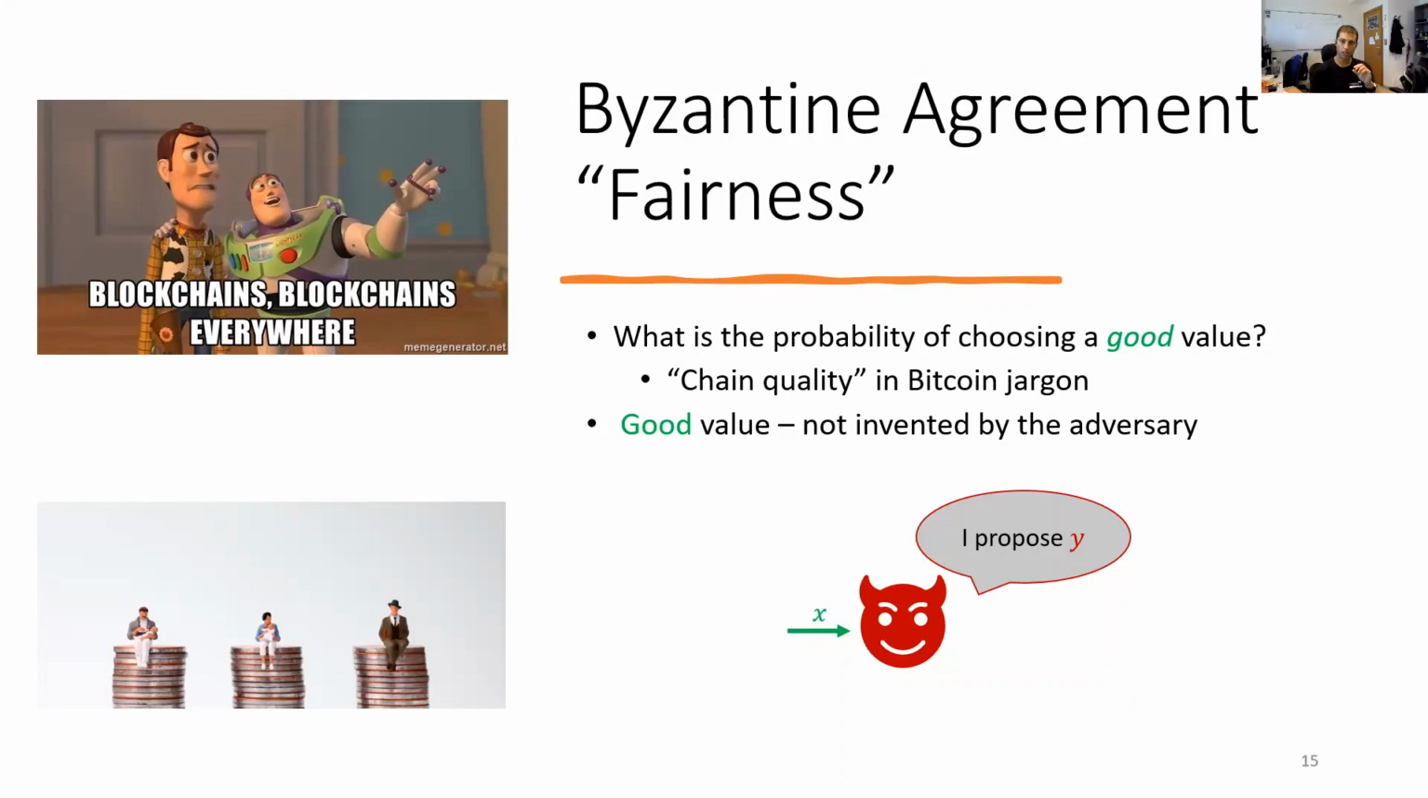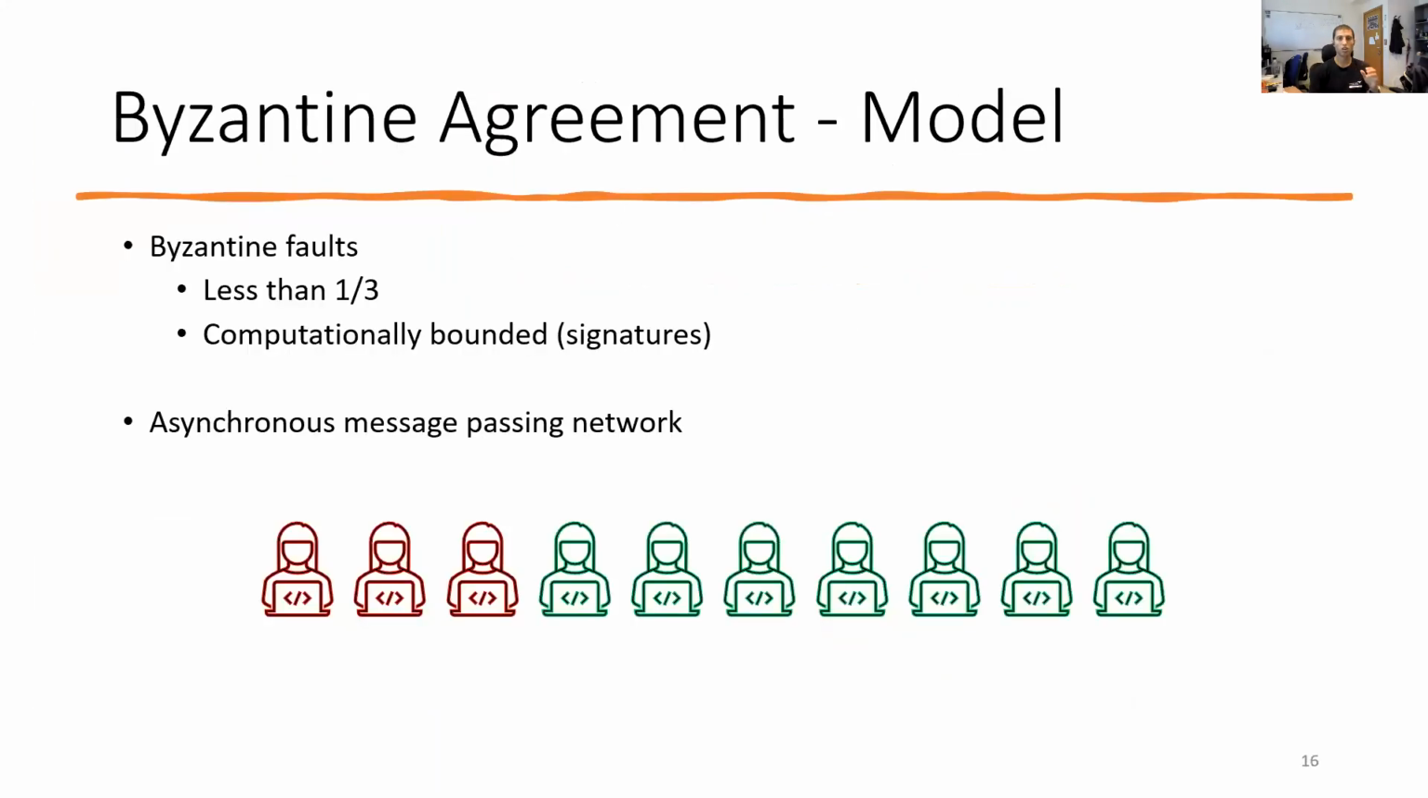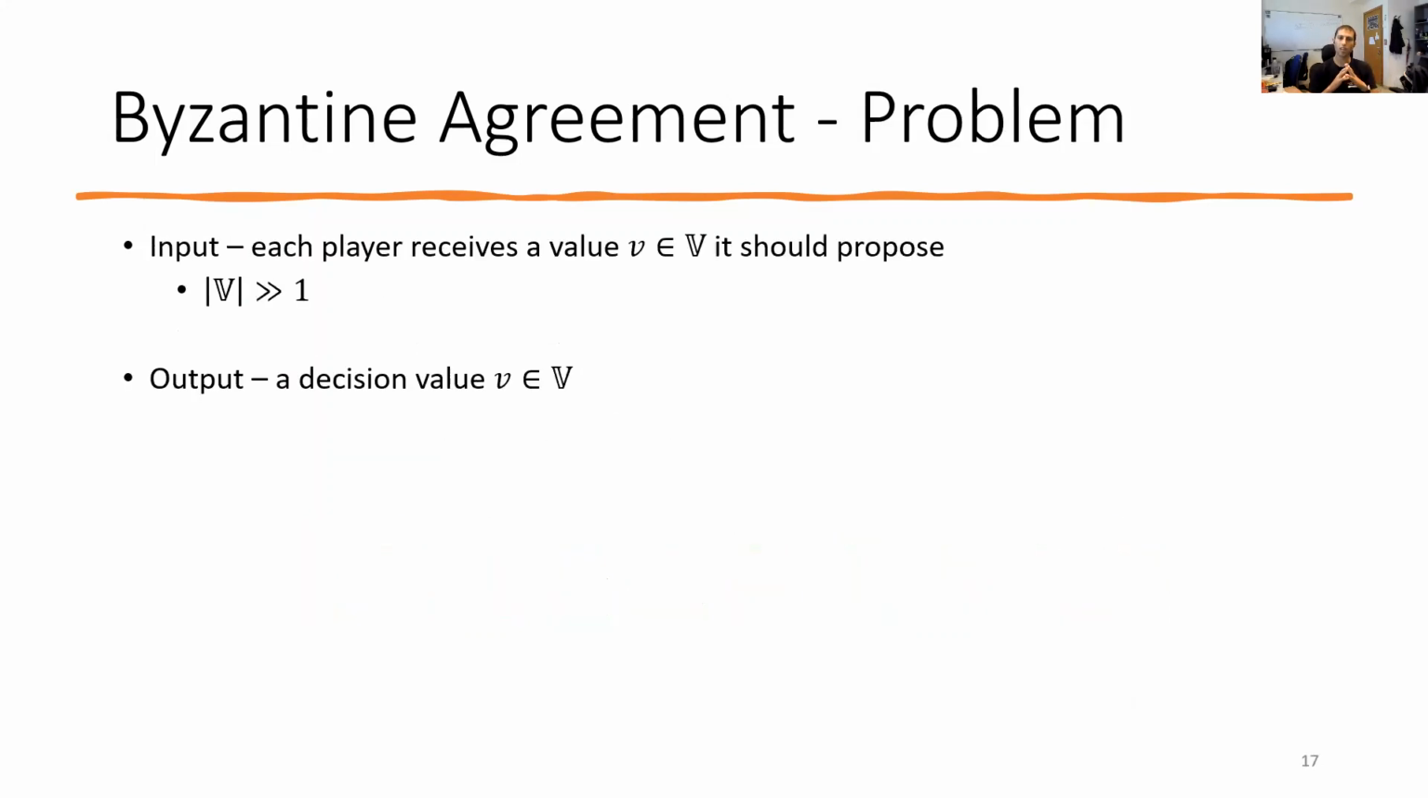We consider optimal resilience of up to a third corruptions. Or in other words, we look at the classic asynchronous model with Byzantine faults, where the adversary is computationally bounded, which enables the use of cryptographic primitives such as signatures and hash functions. The problem's interface is such that each player starts with some value from a large domain. This is the value the player should propose, but a faulty player can lie and behave as if it has started with any other value.